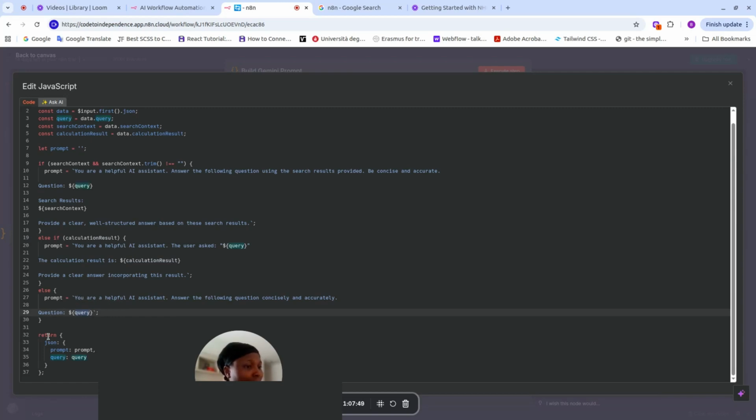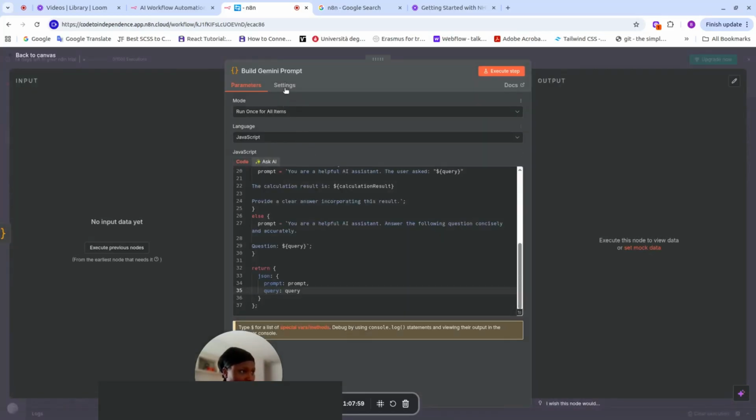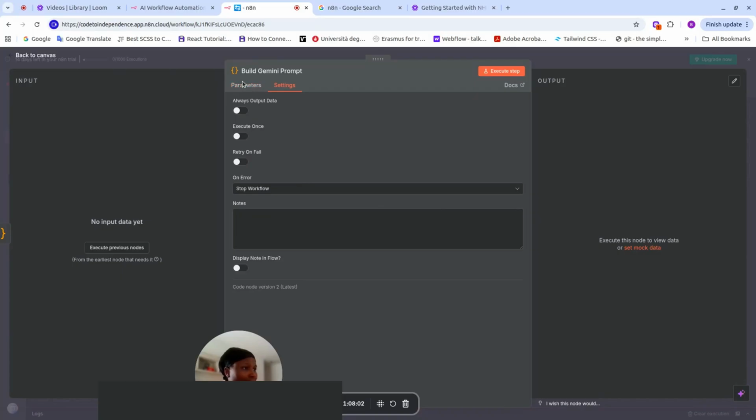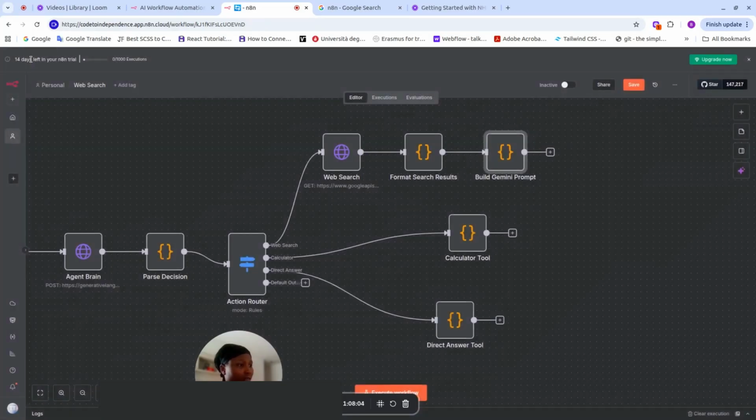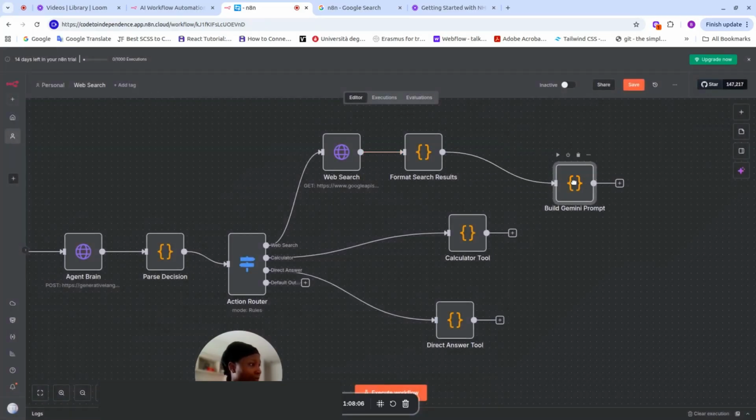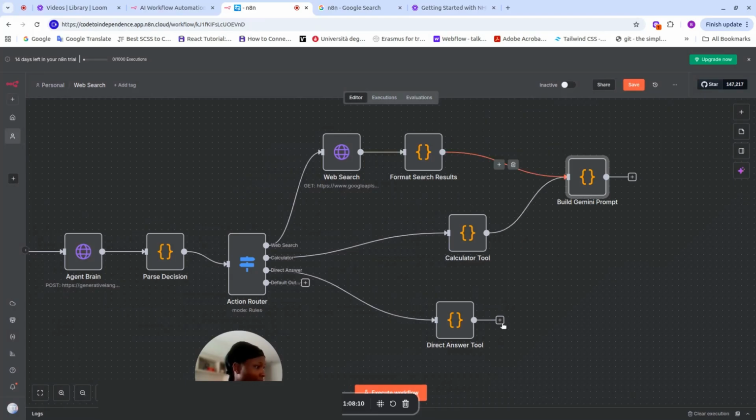It's very important to remind your chatbot in this section here, we are in the chatbot section, to do the right thing, even though it will still hallucinate if it wants to. But this is very important to minimize the percentage of hallucination. So the question here, we pass the query, and then at the end, we return a JSON, which has our prompt and then our query.